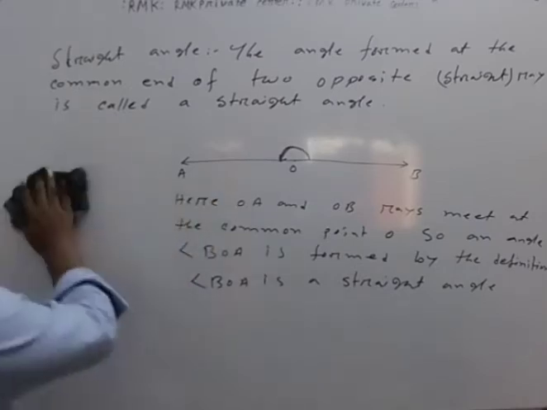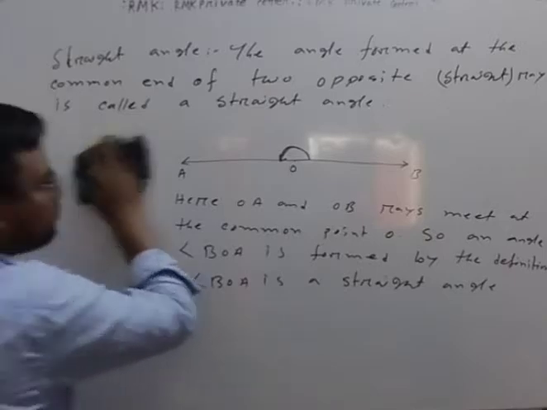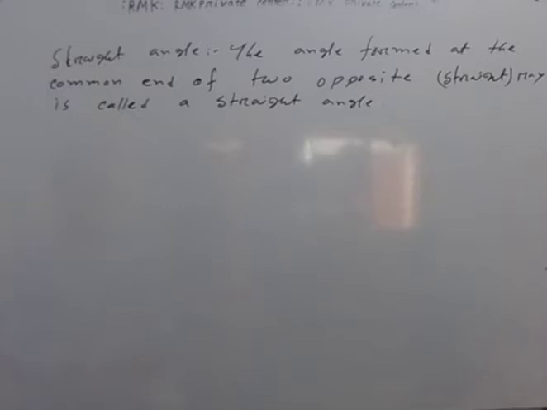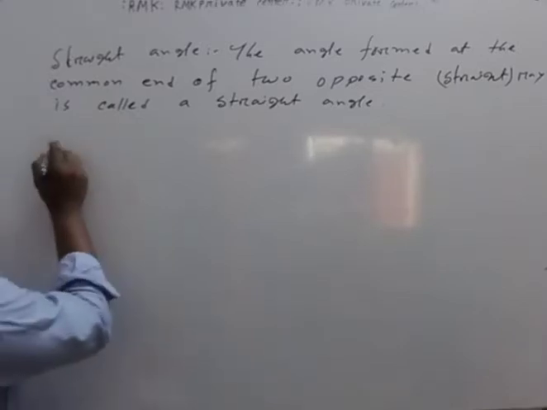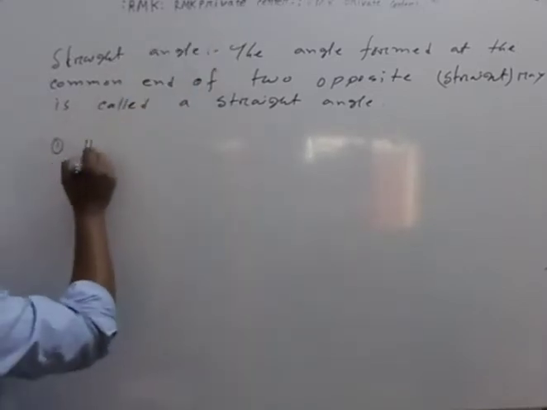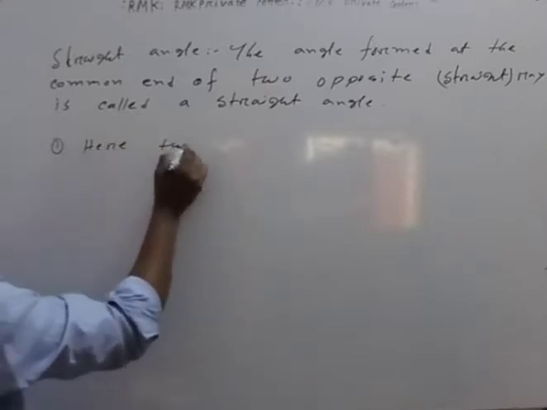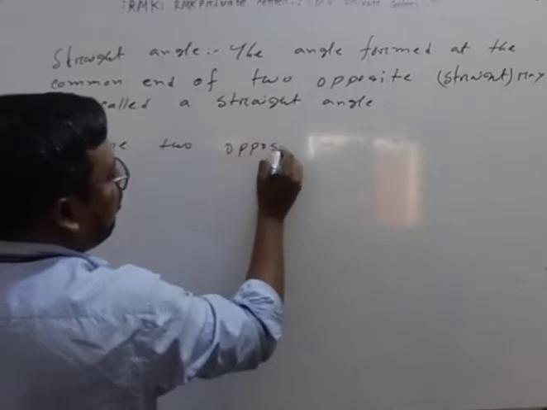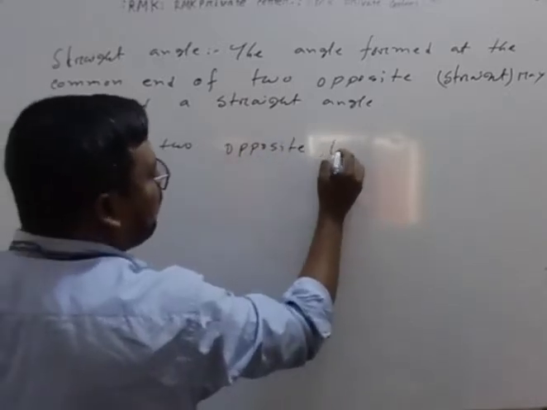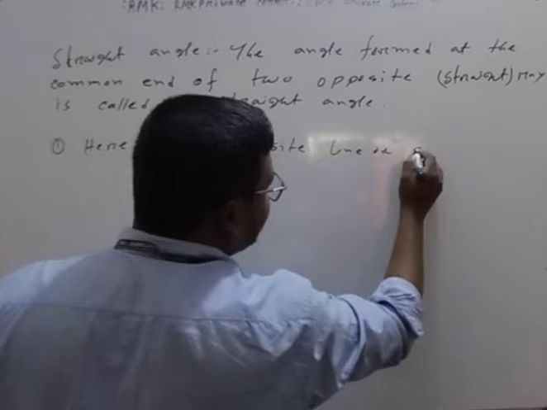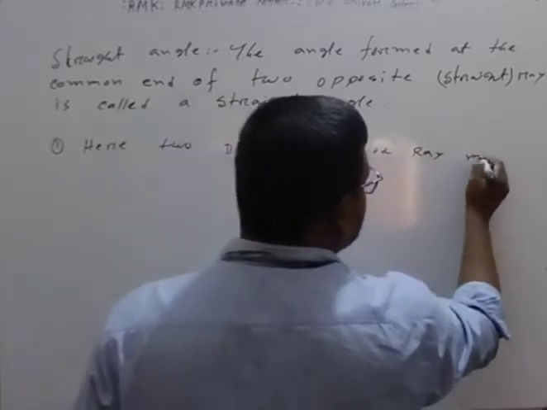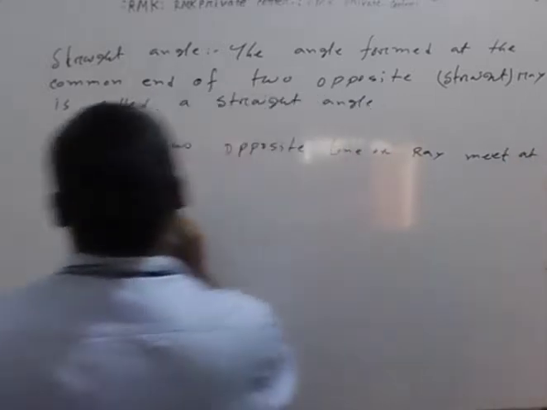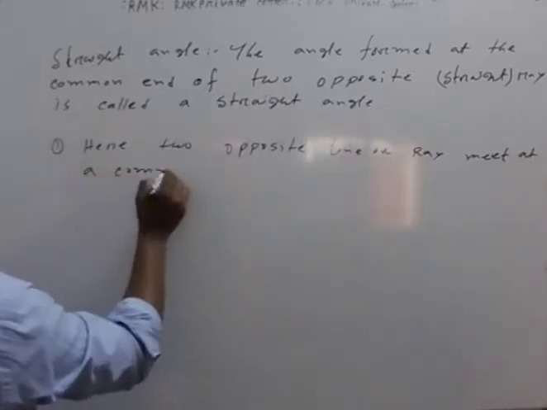After this, everyone try to write some notes here. What are the notes of this straight angle? First one: two opposite lines or rays meet at a common point.